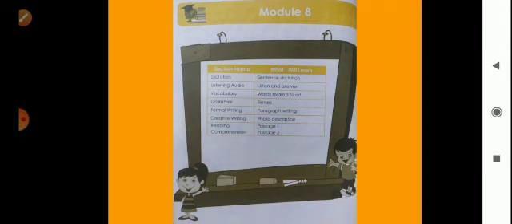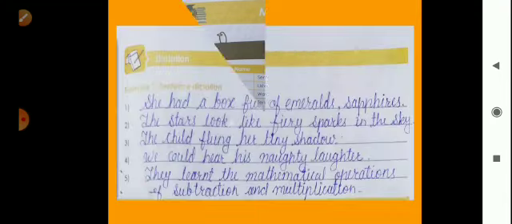After that, grammar, and in grammar we will learn tenses. After that, formal writing, means paragraph writing, will be there. Then creative writing. In this creative writing there will be a photo, and you observe this photo and write some lines about it. And the reading comprehension. In this reading comprehension there will be passages, and you have to answer the questions given below these passages. Okay, so first is the sentence dictation.